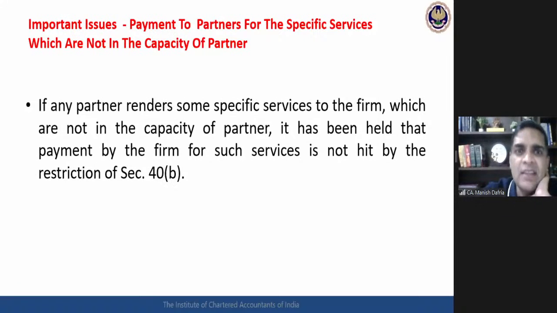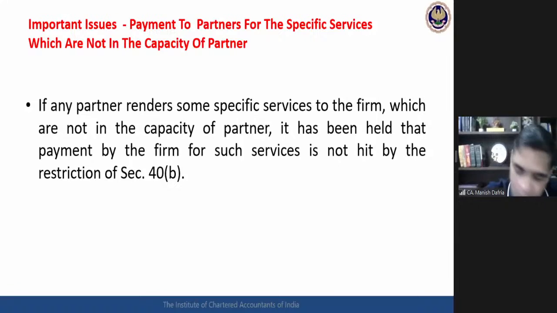If a partner has rendered some specific service to the firm, not in the capacity of a partner, but in the capacity of an expert kind of thing, then the payment for these services is not hit by the restrictions covered under section 40(b). That payment is allowed as a deduction separately, not as a partner's remuneration, but separately.